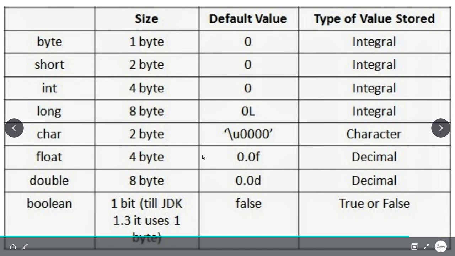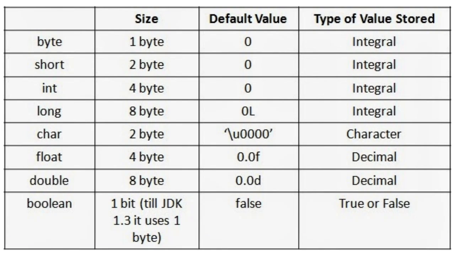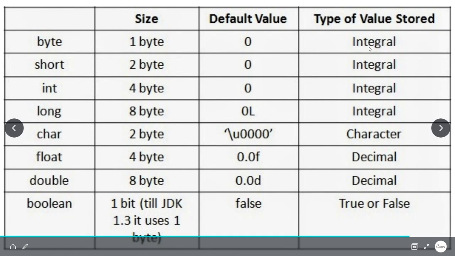Okay. Char, 2 byte. Default value is something like this. Just learn this default value, because in viva there may be a chance that the teacher asks this question. The type of value it stores is character. Float, 4 byte. Default value is 0.0f. Type of value stored is decimal. Double, up to 8 byte. Default value is 0.0d. Type of value stored is decimal.